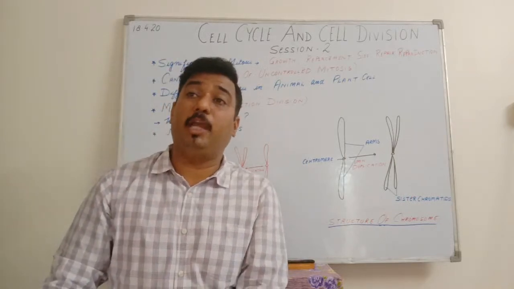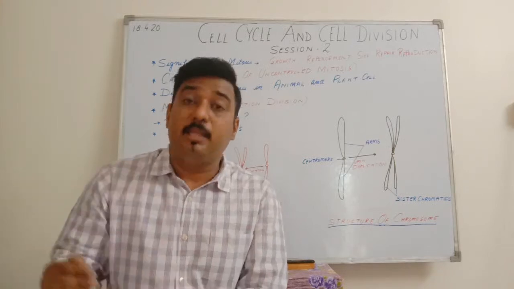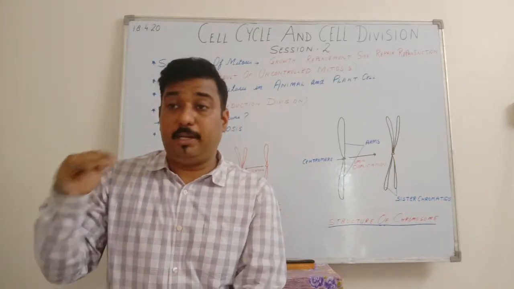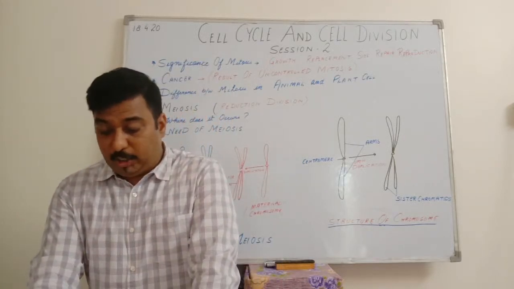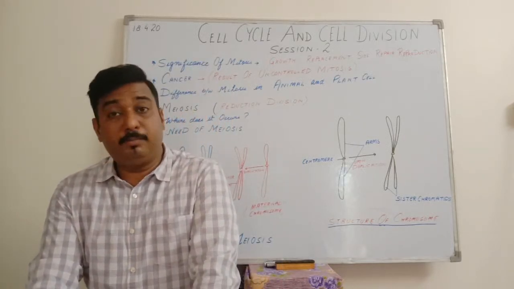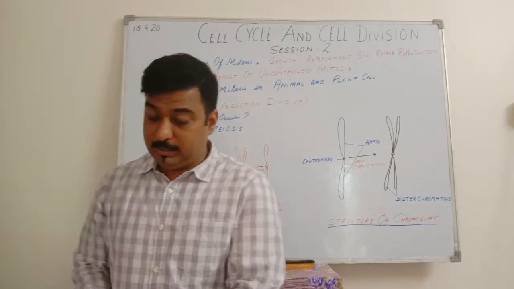Actually there are some checkpoints that regulate the rate, or the speed of cell division. So these checkpoints are disabled, or sometimes they are destroyed by these oncogenes.